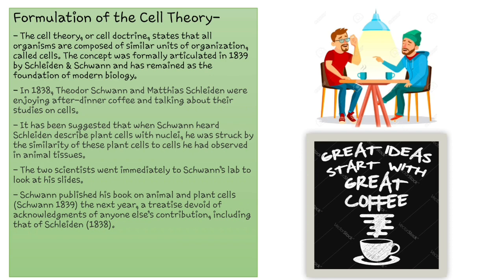So the two scientists immediately rushed to Schwann's lab to look at his slides. As we say, a great idea starts from a great coffee.